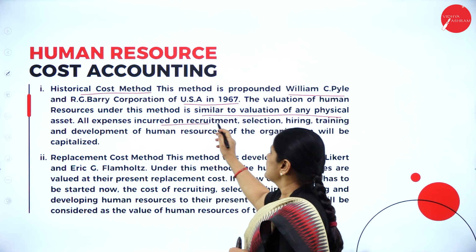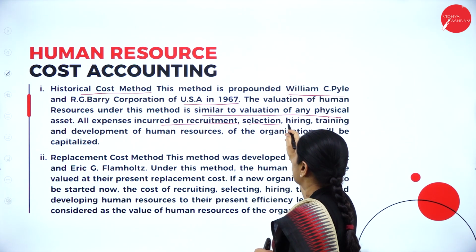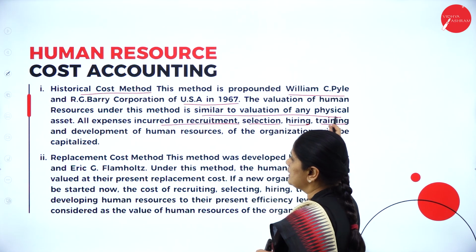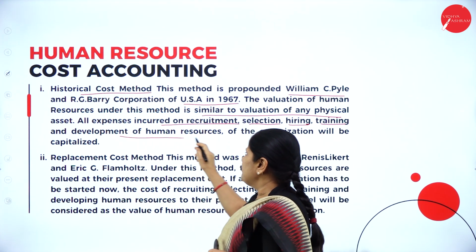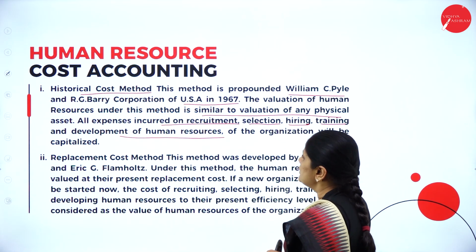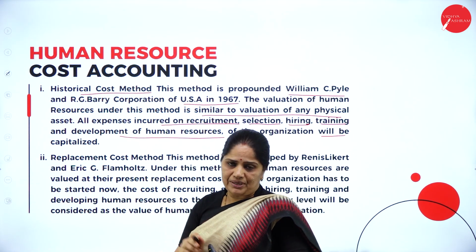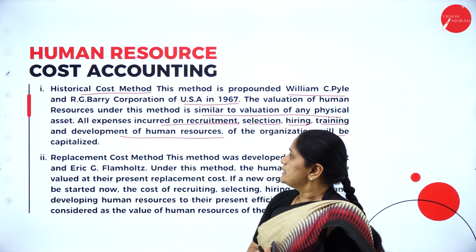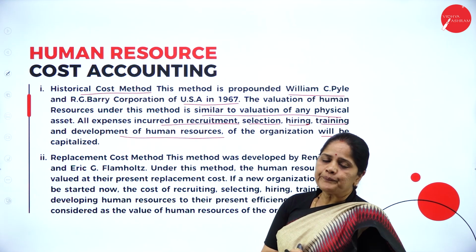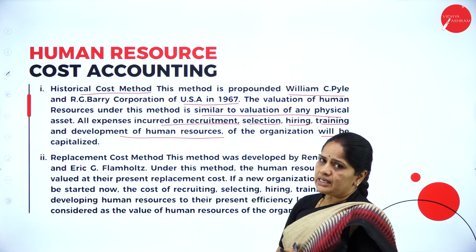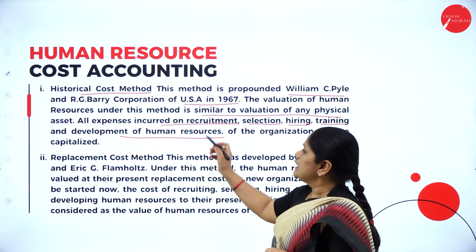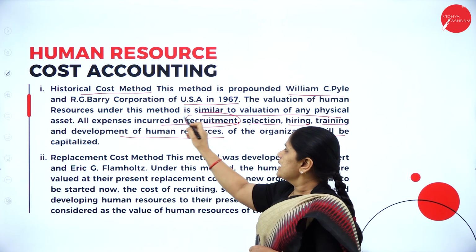All expenses incurred on recruitment, selection, hiring, training, and development of human resource of the organization will be capitalized. In this method, we take into consideration all the expenses involved in recruitment. What is recruitment?